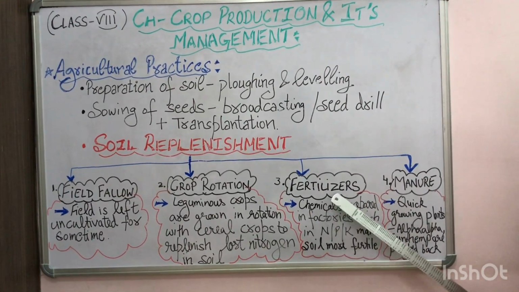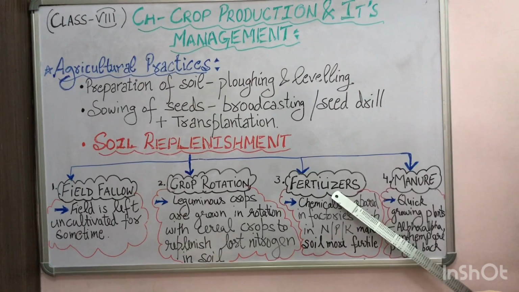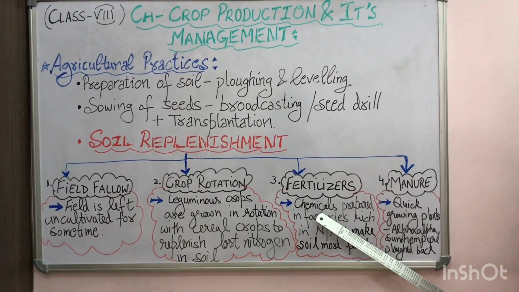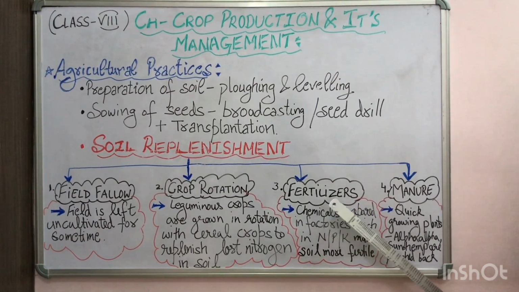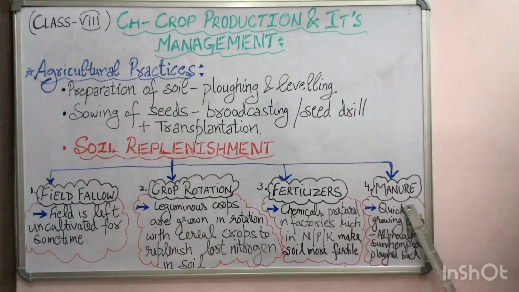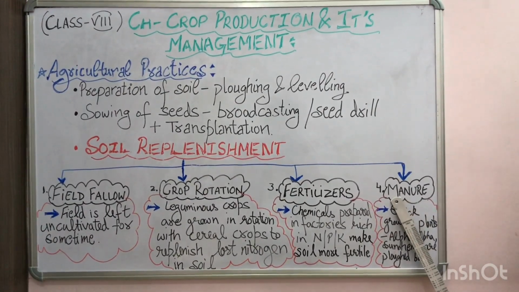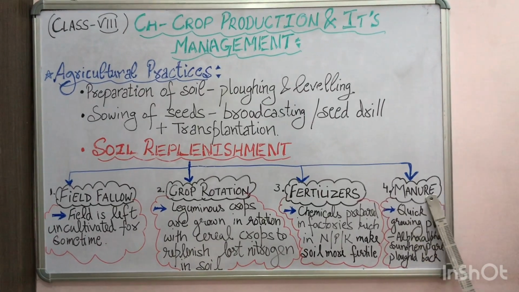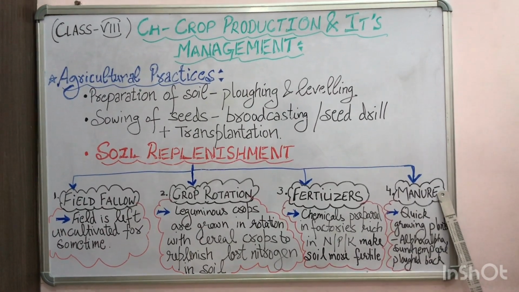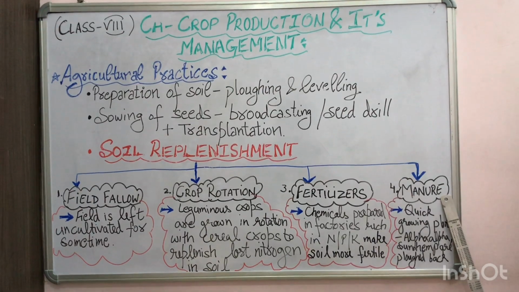So that means if we overuse these fertilizers in the field, that will change the chemical nature of the soil. The next method, which is a better option, the green method to replenish the soil with nutrients, is manure, using the manure. There are two ways by which the farmers can use the manure.